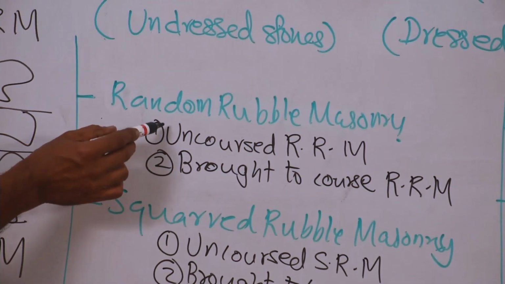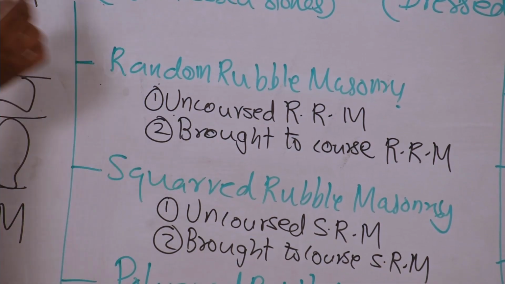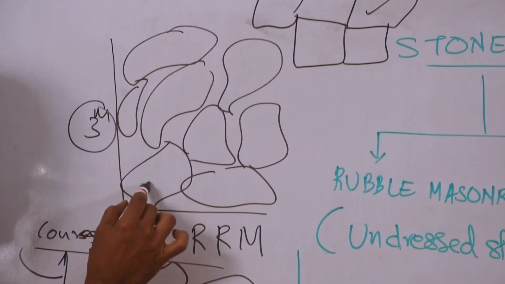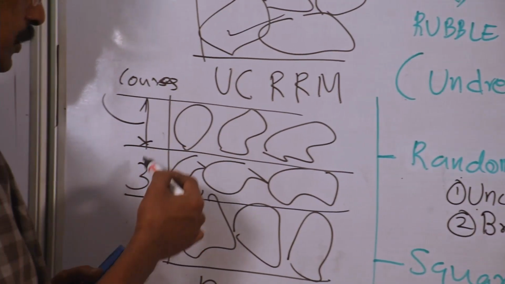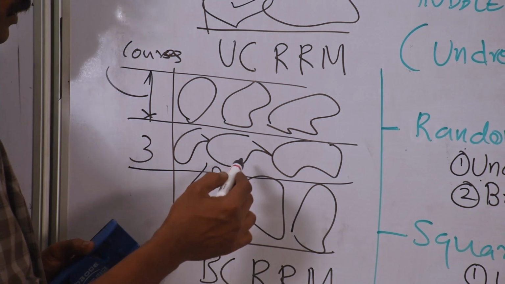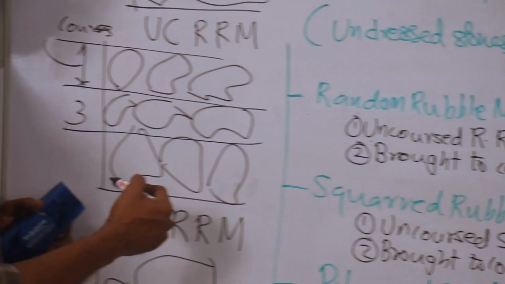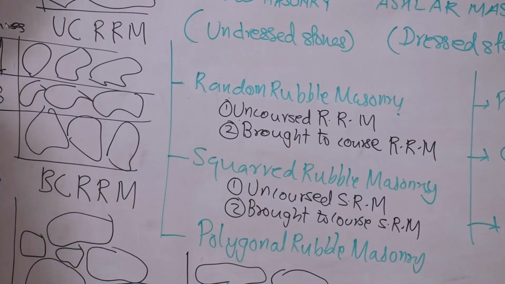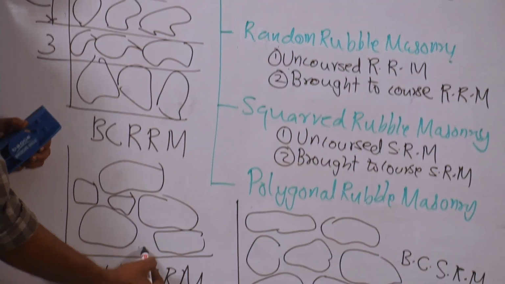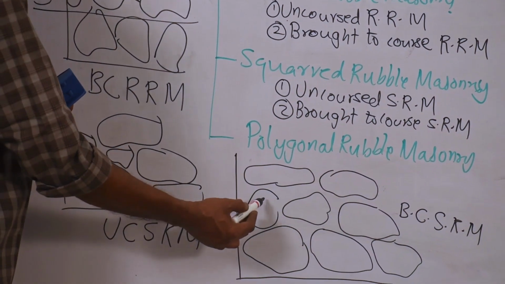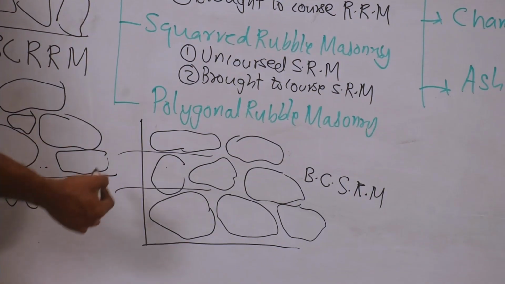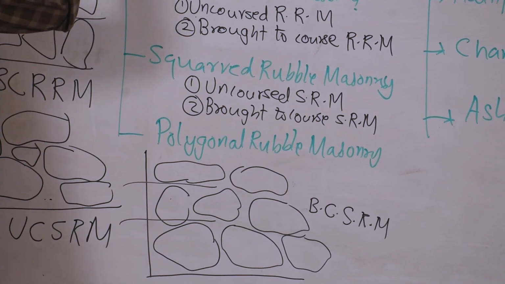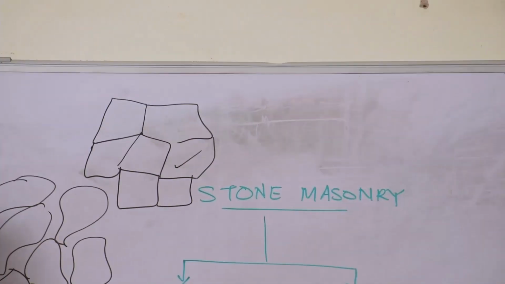First one, random rubble, under that uncoarse, irregular stones without any layer. Same stones arranged in layers of about 30 to 90 centimeter height, courses. That is called broad to coarse random rubble masonry. Roughly square stones without layer, uncoarse square rubble masonry. With layers, broad to coarse square rubble masonry, and stones having many sides are usually polygonal rubble masonry.